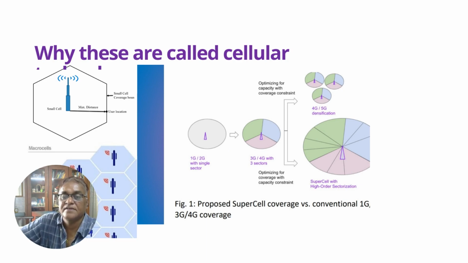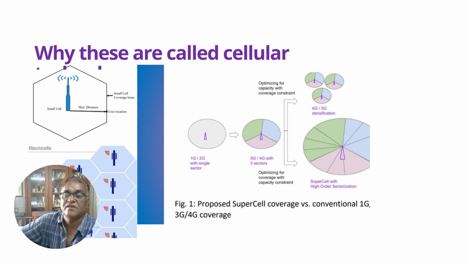What is a cell? As we can see from the left hand corner of the display, a cell is defined as the maximum distance which is covered by a tower in that area. Why this is called a cellular technology is that the ranges covered by the frequencies are split into different cells for the benefit of the technical implementations.